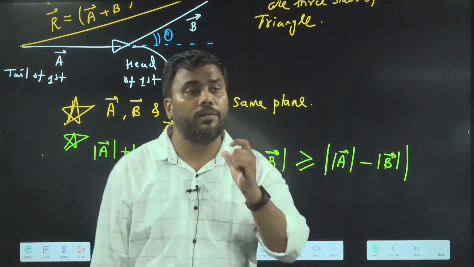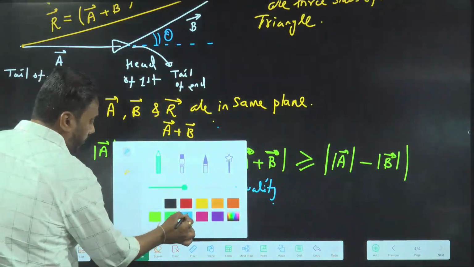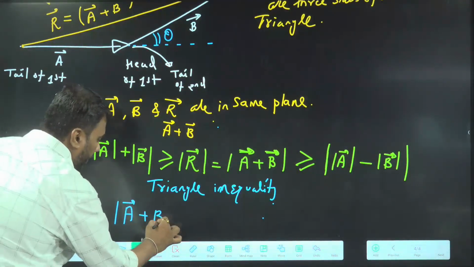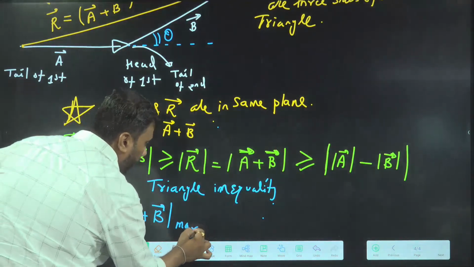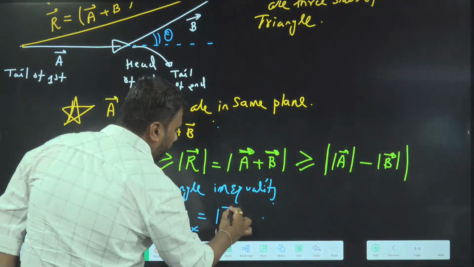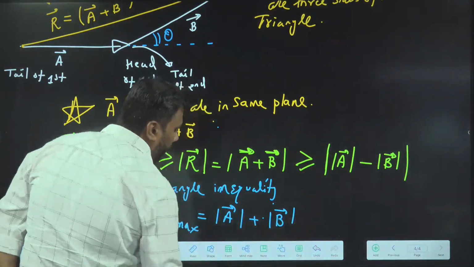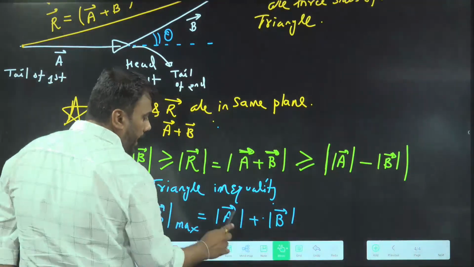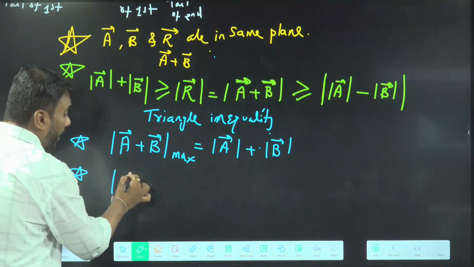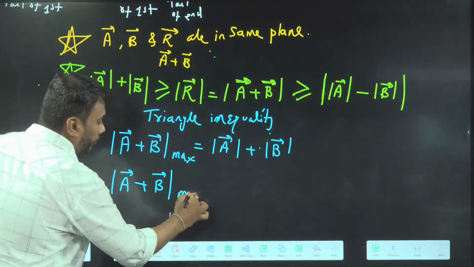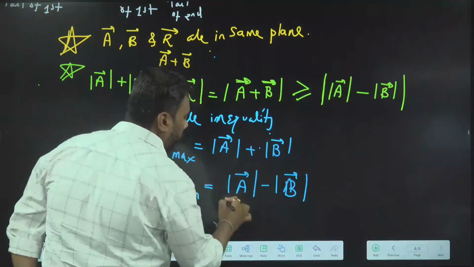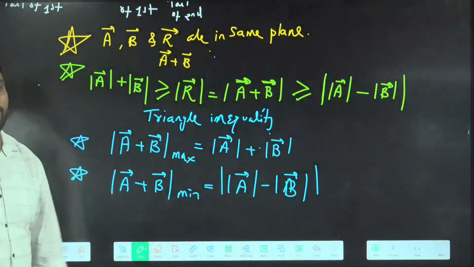So I am getting the maximum and minimum range of the addition of two vectors. When A vector and B vector are added, the value of the resultant can be at maximum equal to the sum of the lengths of A and B. Similarly, the minimum value of the sum of A and B comes out to be the difference in the magnitudes.